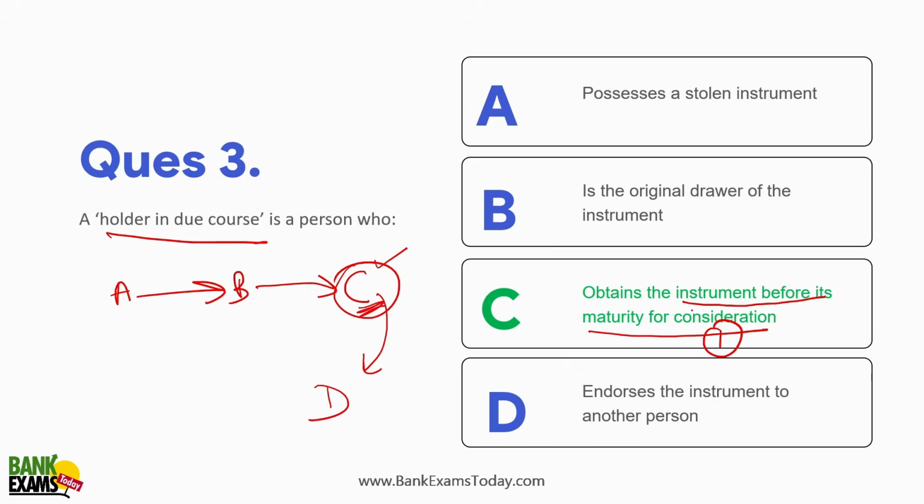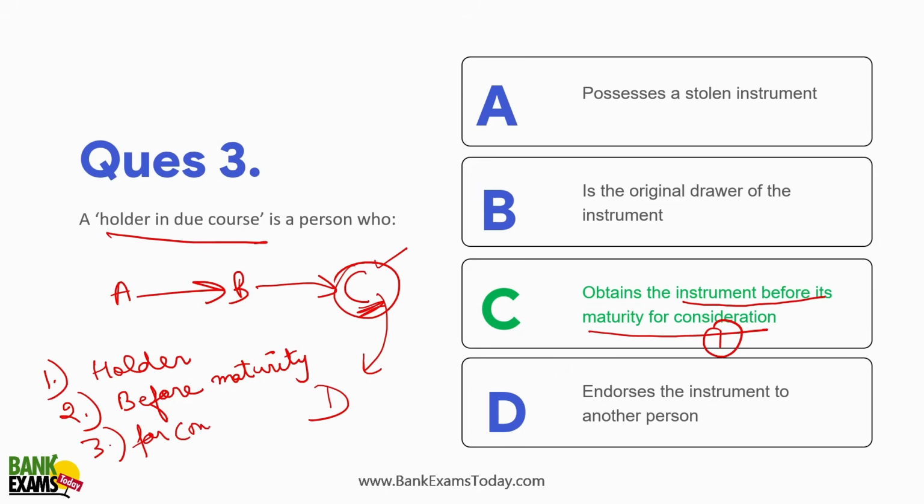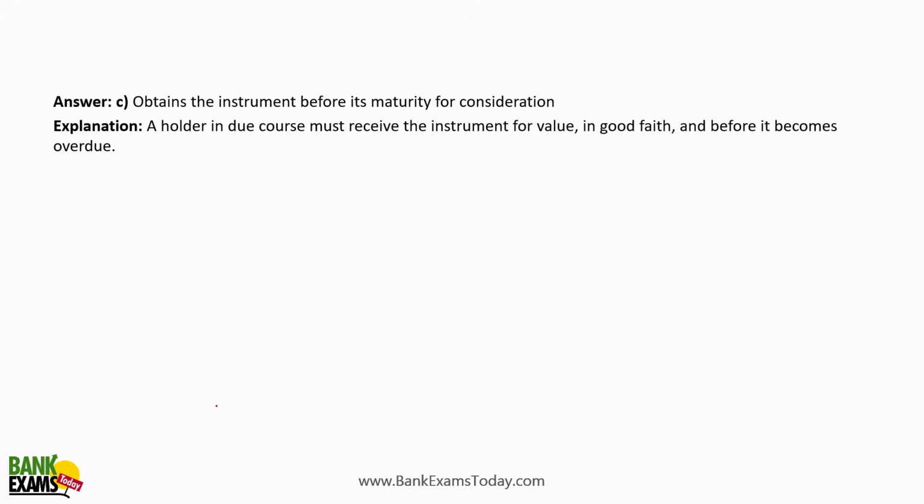So there are 3 conditions. First, he is the holder of that instrument. Second, he is holding that particular check before its maturity. And third, it is for consideration, for some services or goods provided, and he is in good faith. His intentions were honest. So these are the conditions.